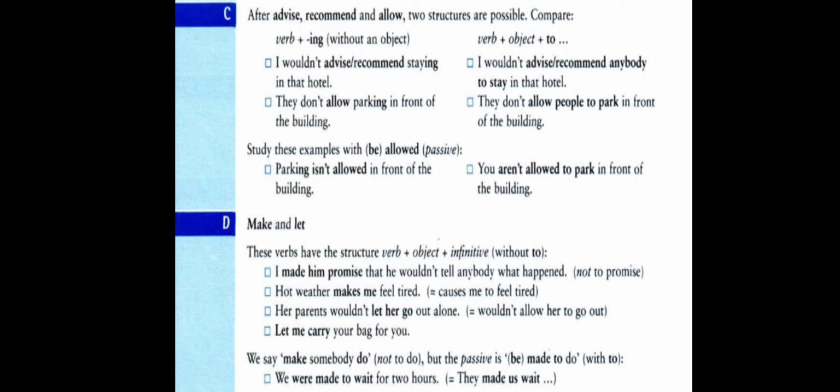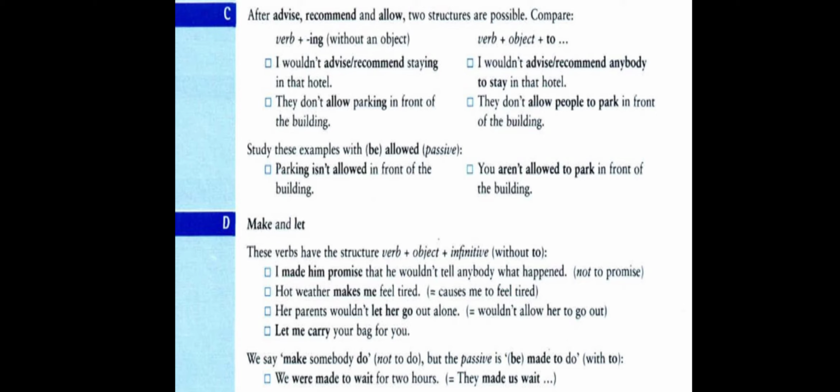So these three verbs, if they are used without an object, we use verb plus ing. If they are used with objects, we use to plus the base form. Another example, they don't allow parking in front of the building. Here the verb allow is followed by verb plus ing, and we don't have an object here.